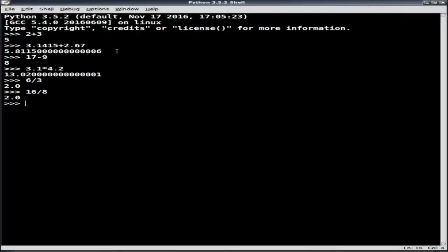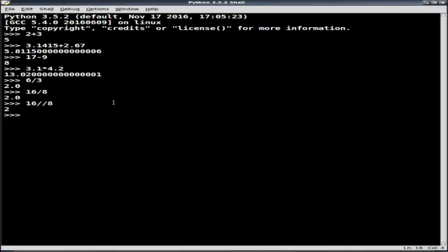Now, when I happen to be using integer division, so if I know that I'm going to be dividing integers, notice that both of those examples gave me floating point numbers. If I wanted integer division, then I could do 16, two division symbols, 8, and that is going to give me an integer of 2.